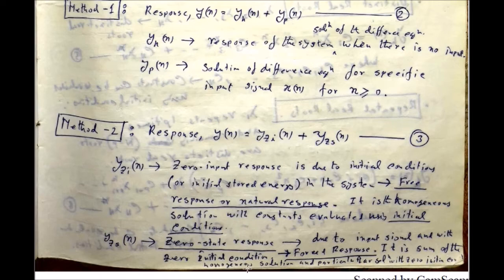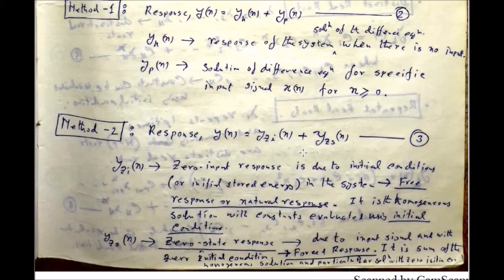It is the sum of the homogeneous solution and the particular solution at zero initial condition. That means by using this method, you have already the homogeneous solution plus the particular solution. Okay, and if you find out the homogeneous solution plus particular solution for zero initial condition, then you can obtain the zero state response or the forced response. Okay, after getting the zero state response and zero input response, just sum of them, you will obtain the overall response.